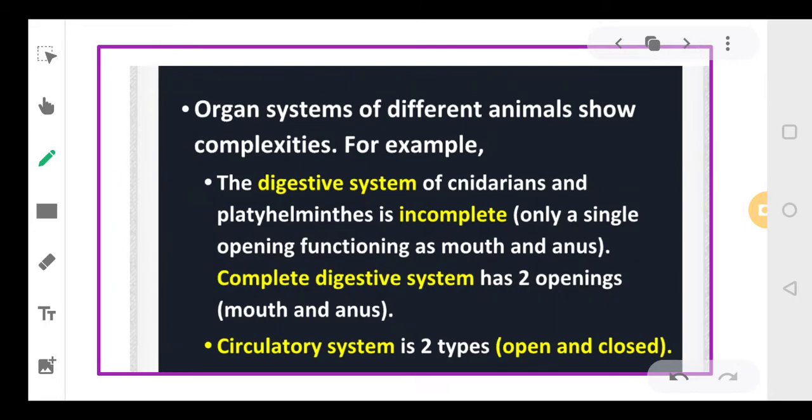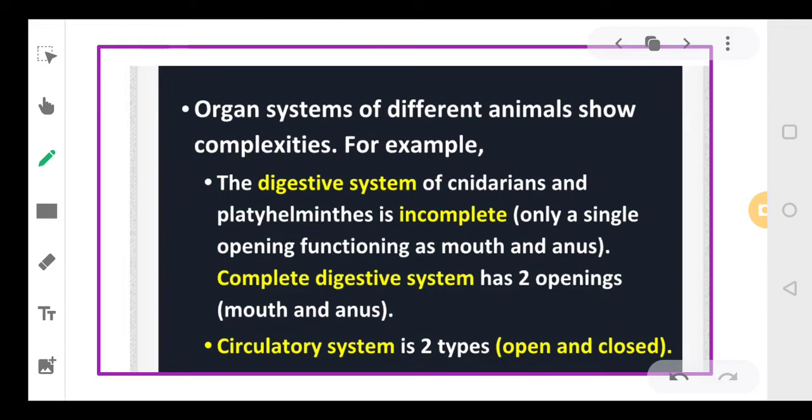Now if I talk about the organ systems, like in human beings, we have a respiratory system, a digestive system, a circulatory system, an excretory system, isn't it? You must have studied in class 10th the chapter on life processes. So we have 4 different types of life processes, 4 different types of organ systems in our body, isn't it?